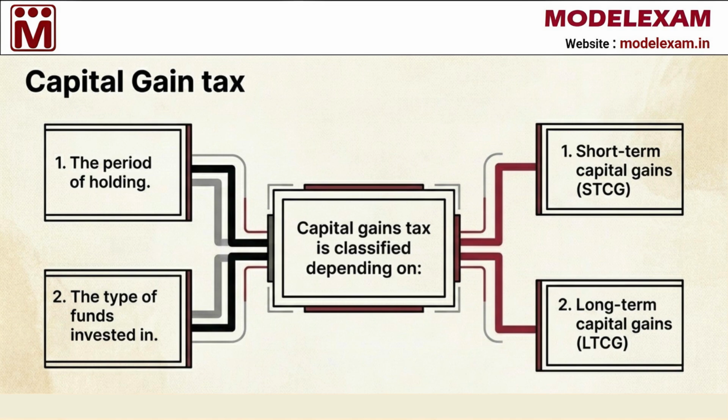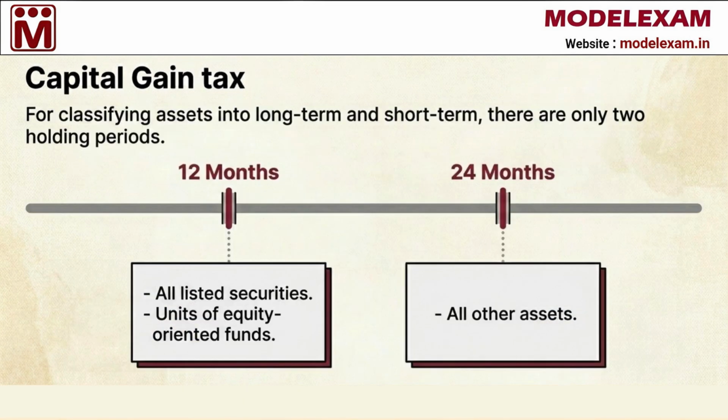Because of these factors, capital gains tax is split into two categories, which are short-term capital gains or STCG and long-term capital gains or LTCG. To help us categorize these assets correctly, we use two specific holding periods, 12 months and 24 months. For all listed securities and units of equity-oriented funds, the threshold is 12 months, while for all other types of assets, the holding period used for classification is 24 months.